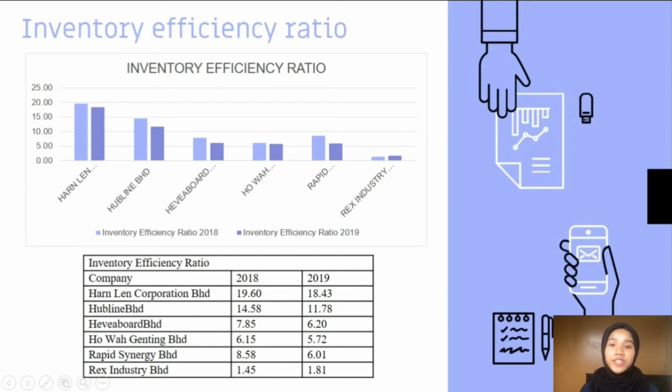All companies show a decline in 2019 except Rex Industry Bhd, which increases from 1.45 in 2018 to 1.81 in 2019. But all companies are capable in managing their inventories well and also do not have any issues with their sales.